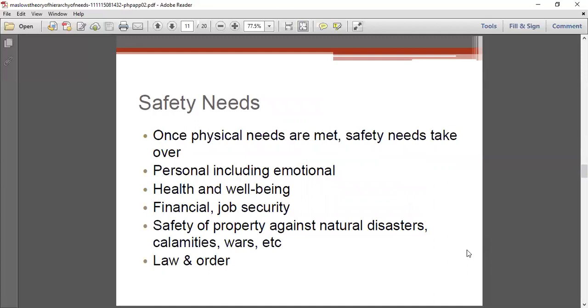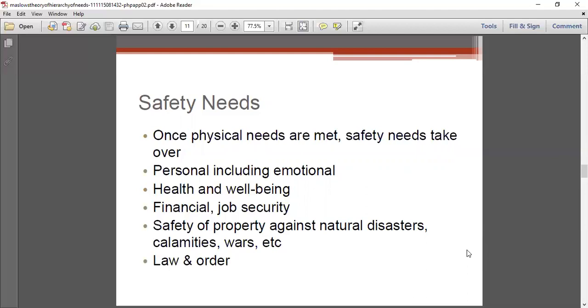The safety needs include personal safety, which includes emotional safety and safety for our health. We have to be in a well-being period. We need safety from the job, or we should have financial security or financial safety. Even safety against natural disasters, calamities, war, law and order, etc. is explained in the safety need.